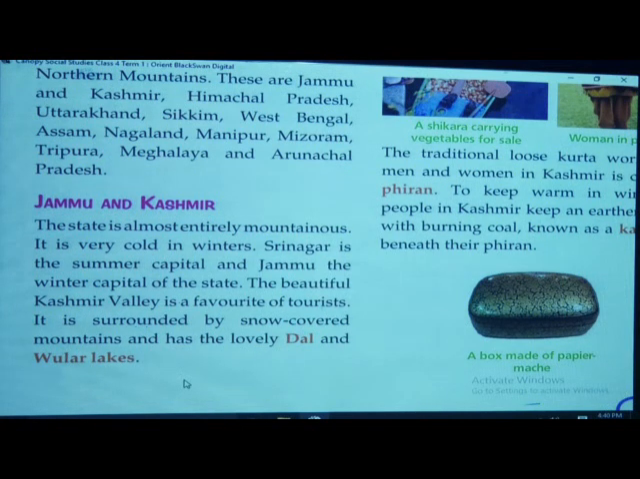You all like it? Yes, I like it too. So, the beautiful Kashmir valleys are there. It is a very favorite place for all the tourists. Tourist means people from other states and regions who will come to see here. So these are tourists. It is surrounded by snow.